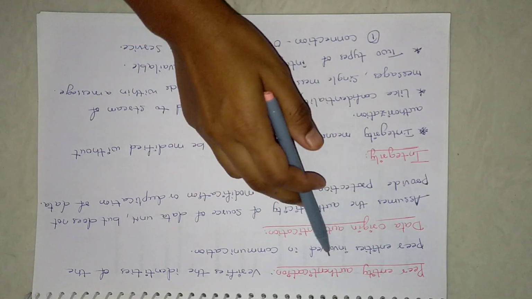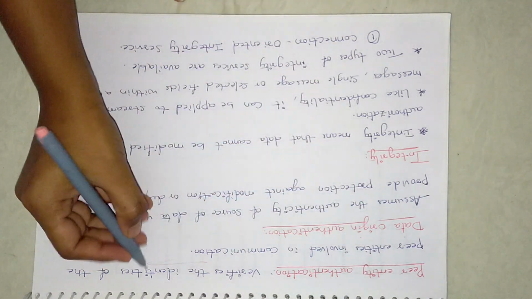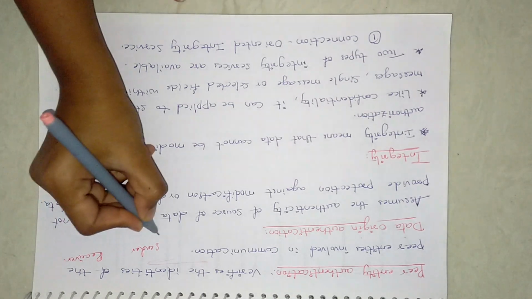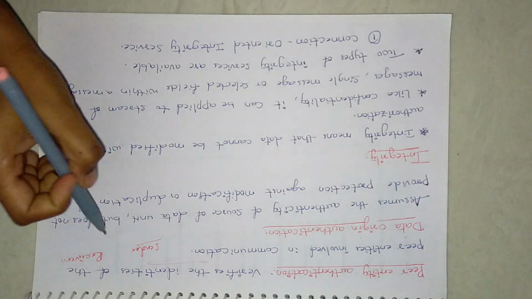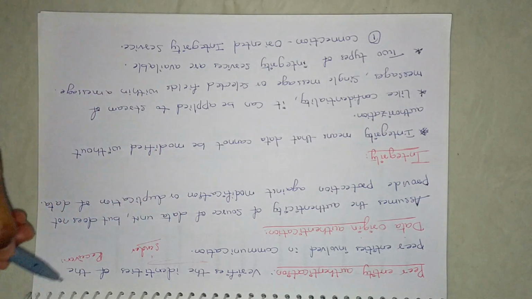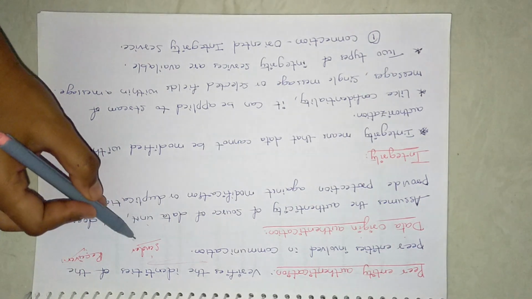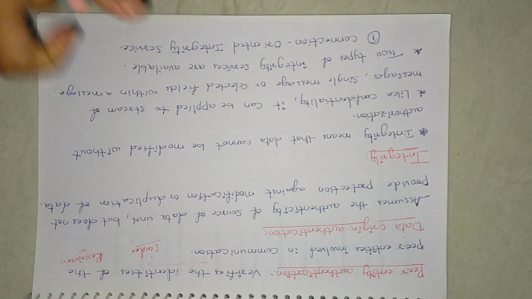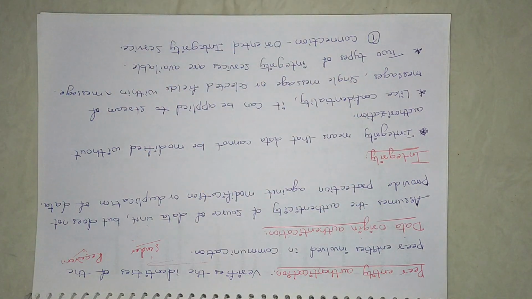Peer entity authentication means it will verify the identity of the peer entities. That means it will verify the identity of the sender and receivers. The sender will be one, the receivers may be one or many, depending upon the use case. It will verify the identity. That means, for whatever receiver you are sending to, or whatever sender the receiver is getting the message from, are these two persons validated, are they real, or are we getting any fake messages? So these two identities should first be verified. That is called peer entity authentication.